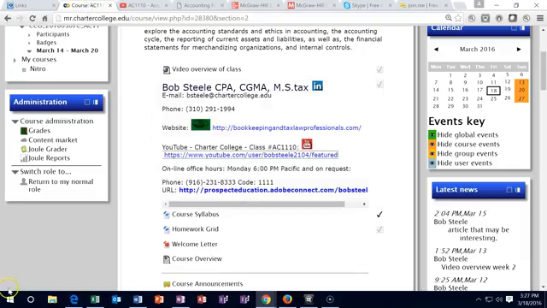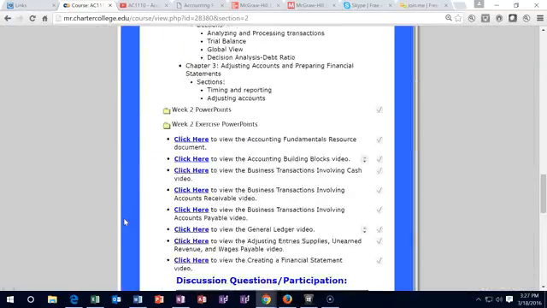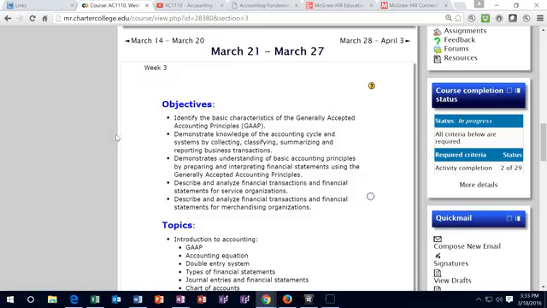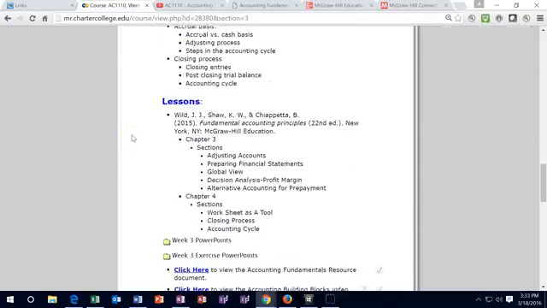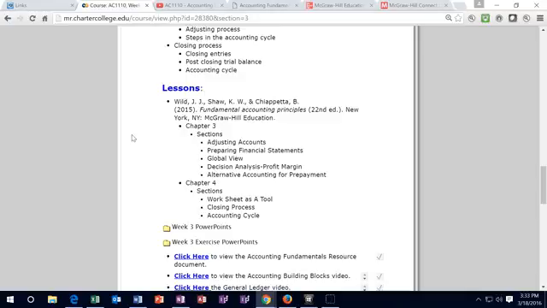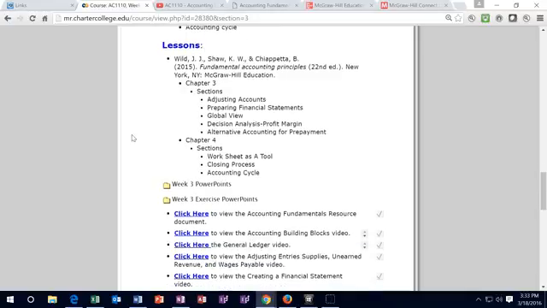Going back to Moodle Rooms, let's go down to the current week we are in, which of course is week 3 at this time. So hopefully the format is becoming somewhat familiar at this point, where we have the objectives at the top. You can read through those. We have the topics, then we have the lessons. The main thing in the lessons we want to take away is that we have chapter 3 and chapter 4 that we will be covering this time. We started chapter 3 last time. We're going to continue on chapter 3 this time. That's our main focus, is chapter 3. We'll then start chapter 4, and we'll continue on chapter 4 next time in week 4.